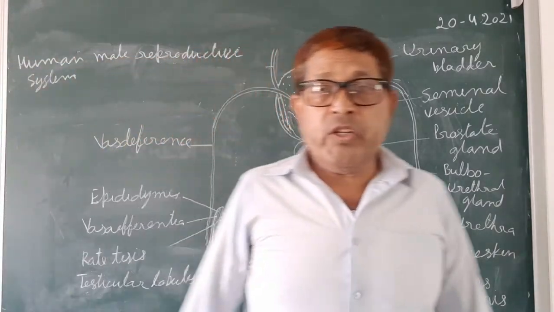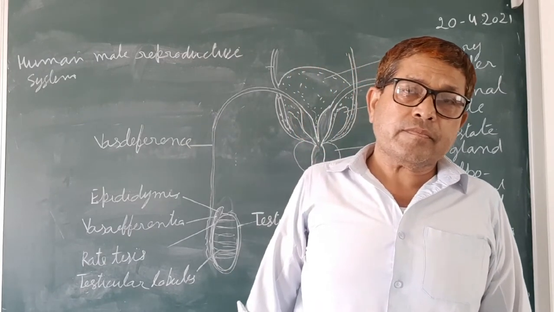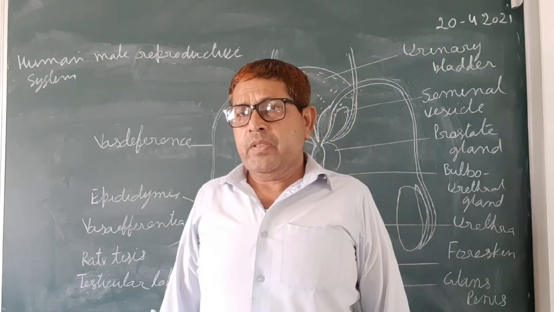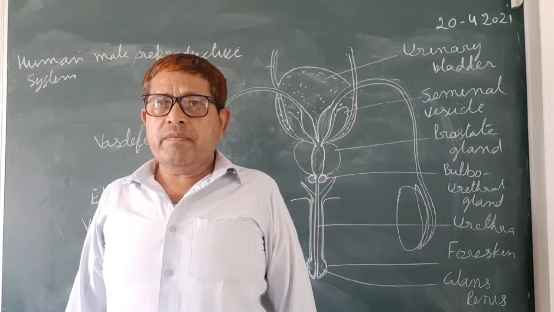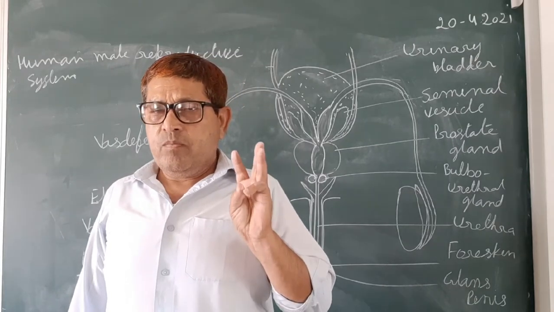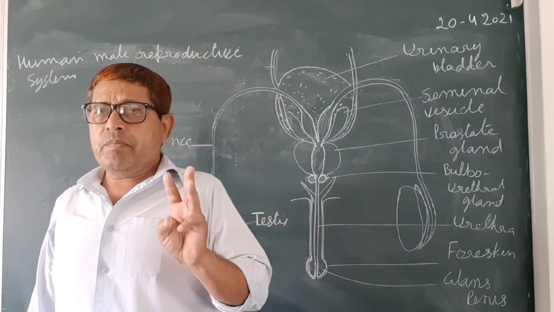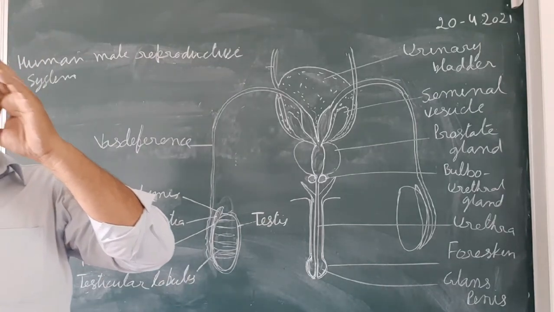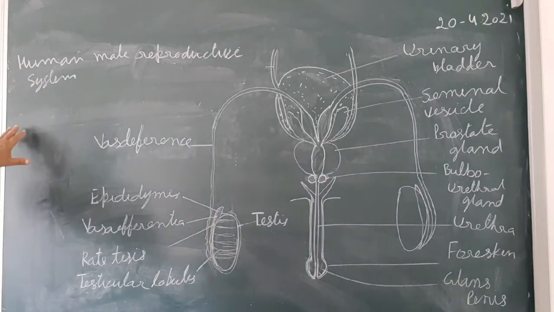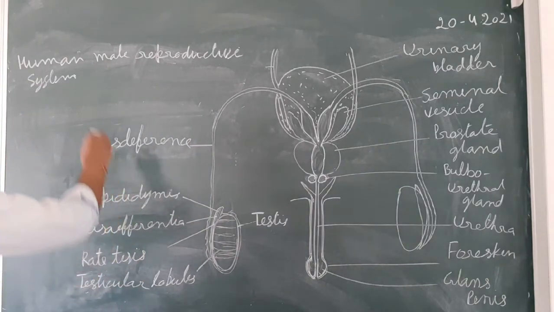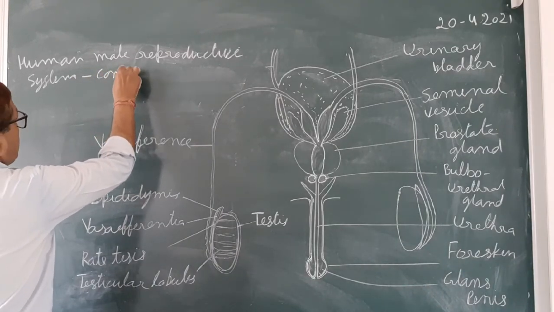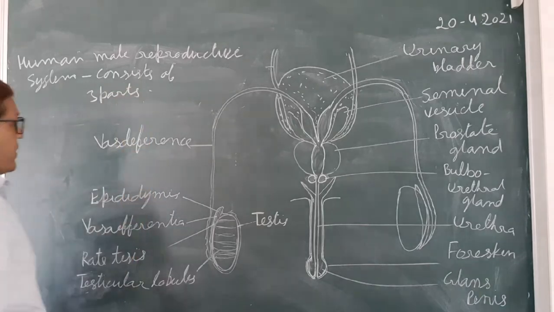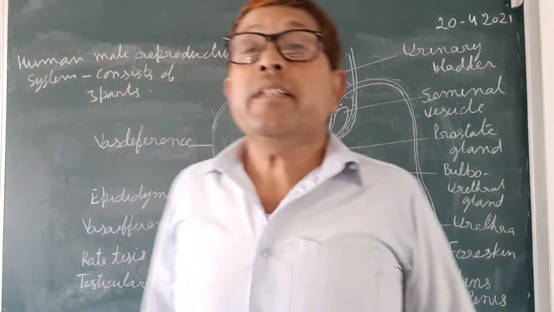In the case of the human male reproductive system, it consists of mainly three parts, or broadly it consists of three parts.